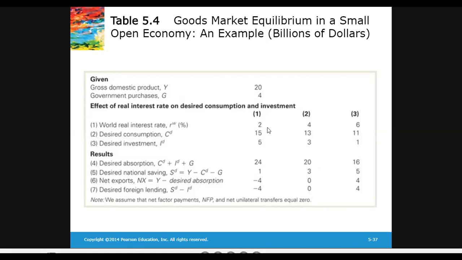But if you consider another world real interest rate here, 2, which is even lower than the 4, then if the world real interest rate declines, there would be an increase in the desired consumption by the domestic residents and desired investment by the businesses in the home country.